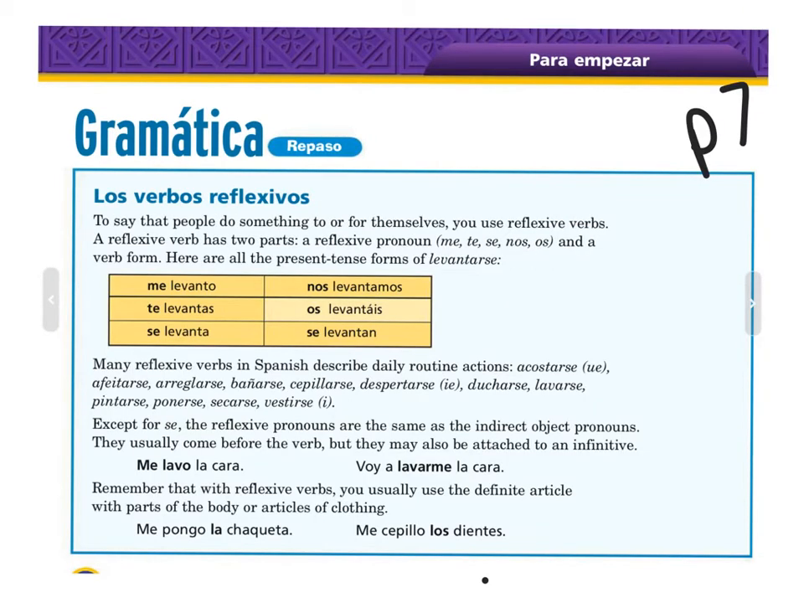The next concept that's covered in this chapter is called verbos reflexivos. In Spanish too, we learned these as the getting ready verbs. This is to say that people do something to or for themselves. So each reflexive verb has to have 2 parts, a pronoun, me, te, se, nos, or os, and a verb form. So for example, here are the forms of levantarse. Me levanto, te levantas, se levanta, nos levantamos, os levantáis, se levantan.